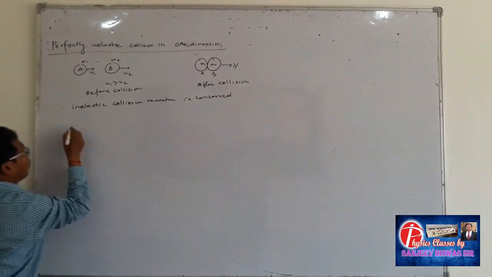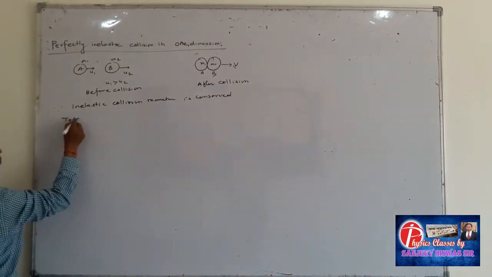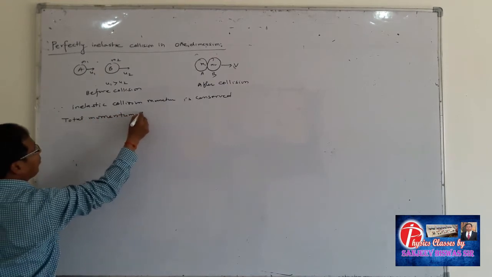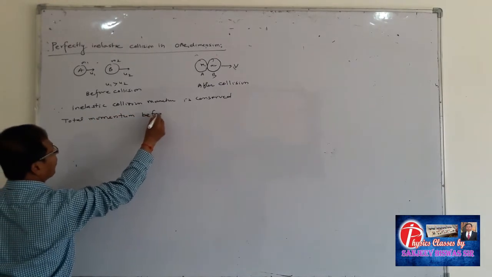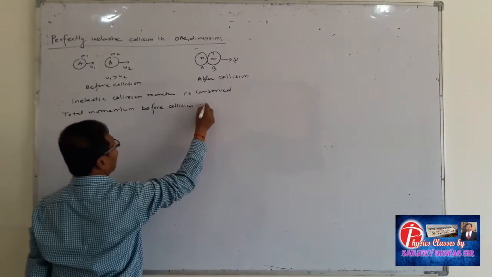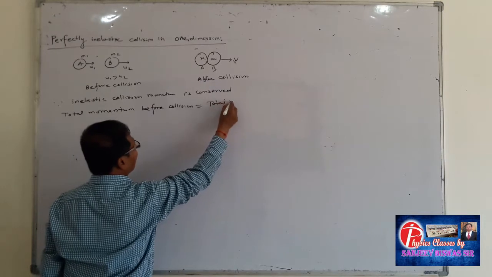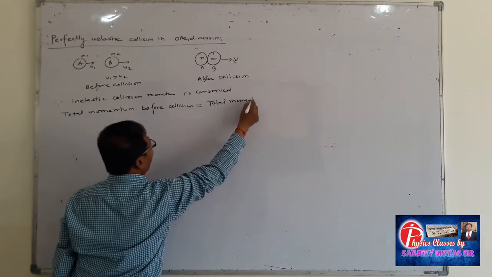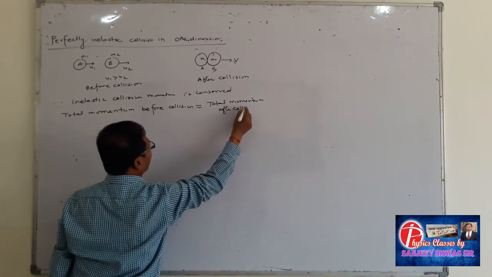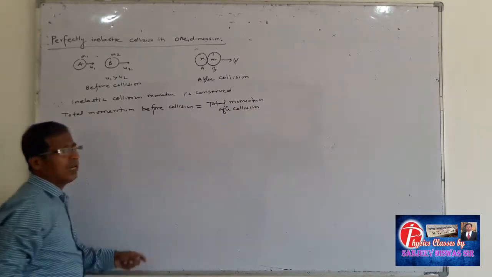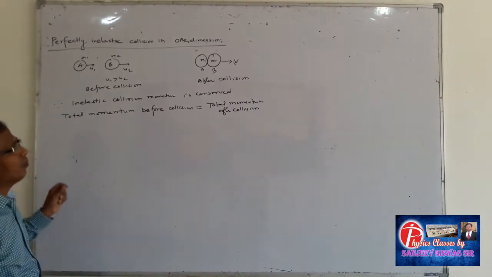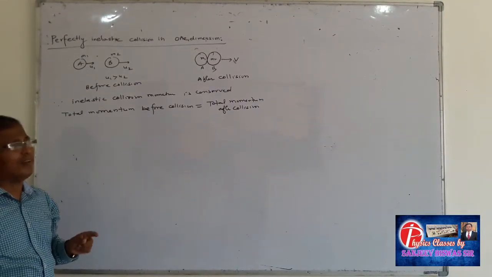So total momentum before collision is equal to total momentum after collision. Momentum is the product of mass and velocity.